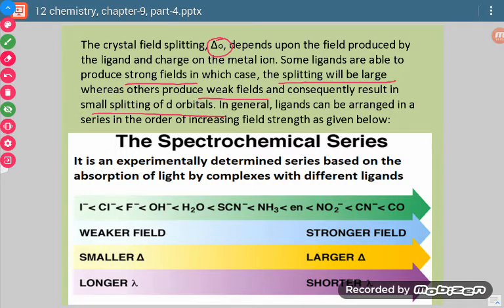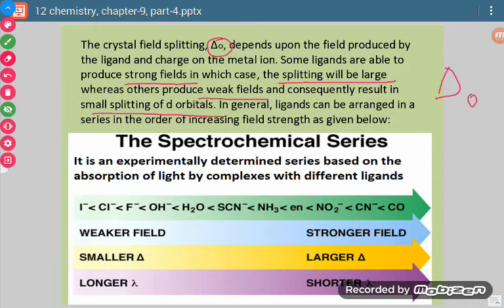What do we mean? We mean that the delta O value will be large or small depending on the type of ligand present in the complex. If the complex has a strong field ligand, then there will be more separation of the Eg and T2g sets of orbitals, so the delta O value will be large.